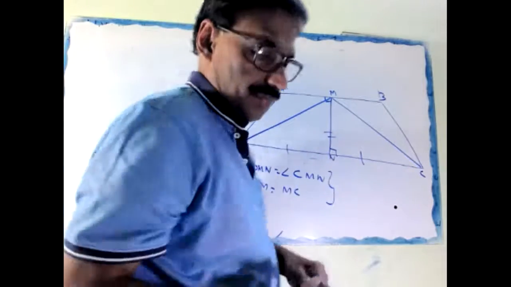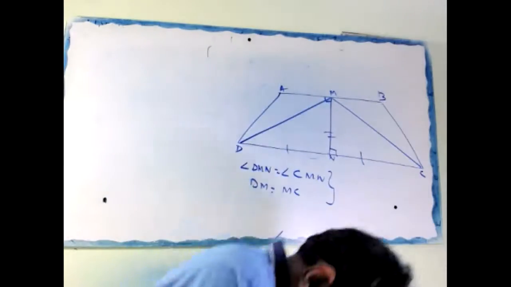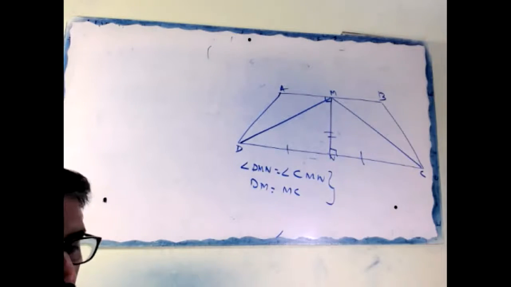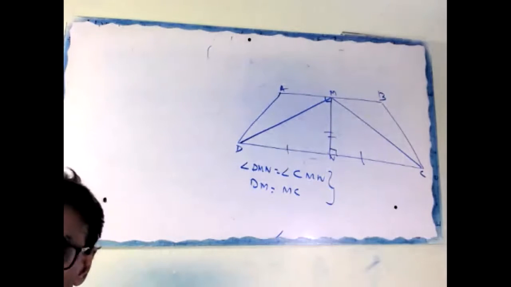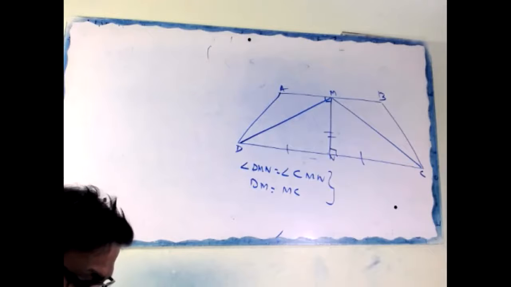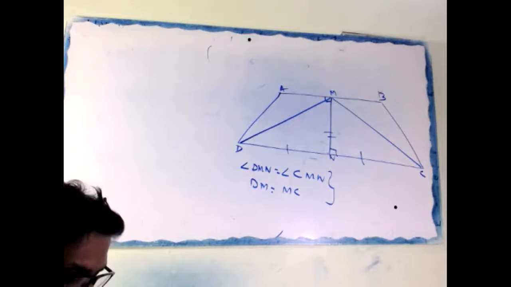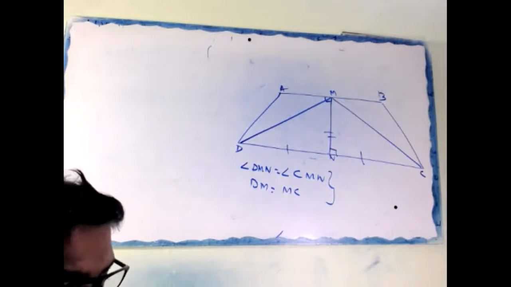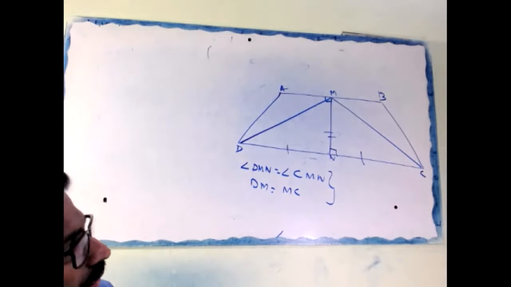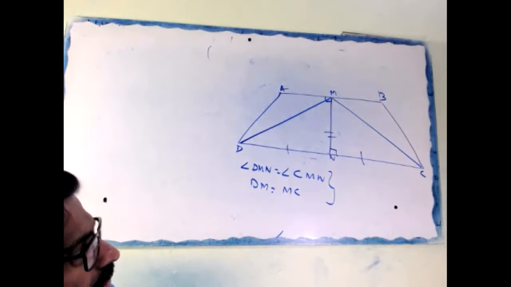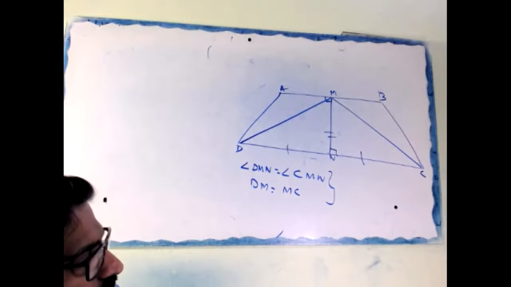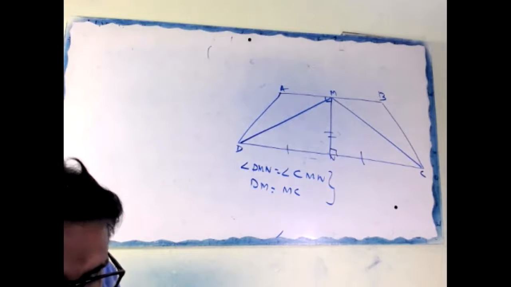Okay, write first. In triangle DNM and triangle CNM, DN equal to CN given.